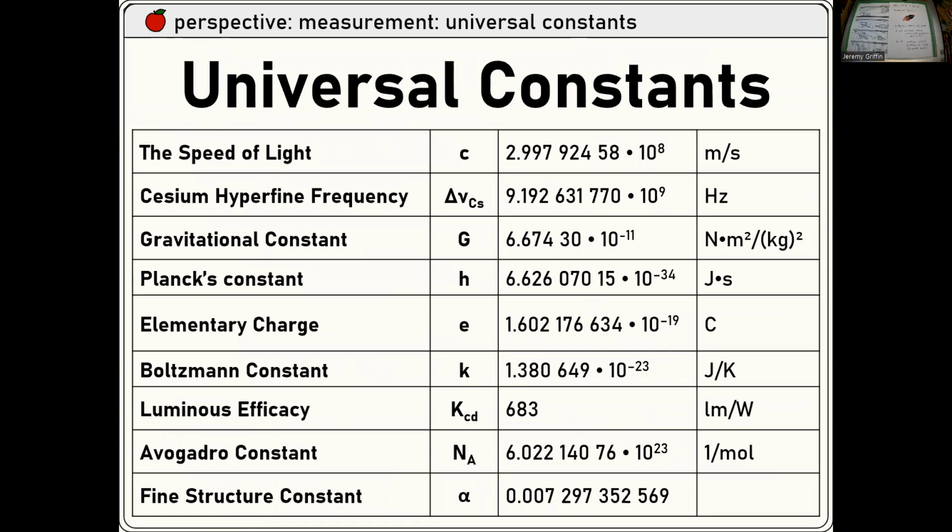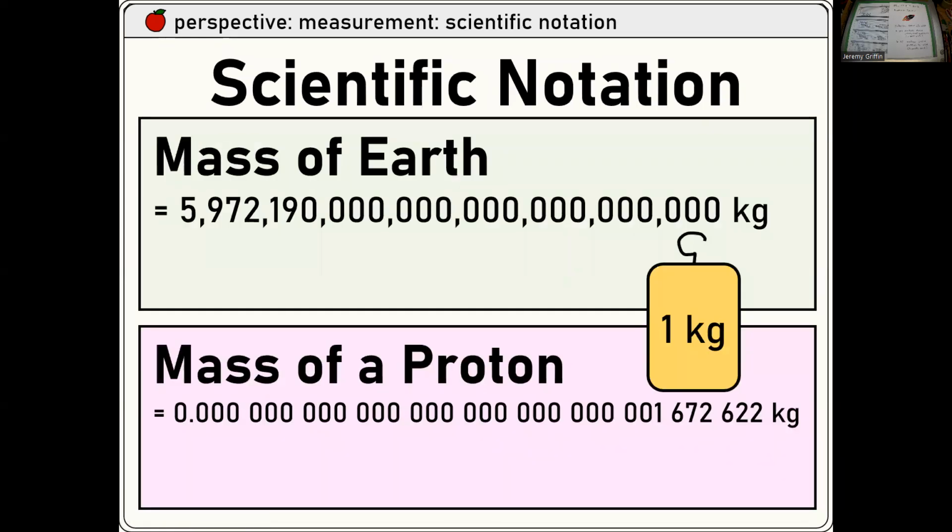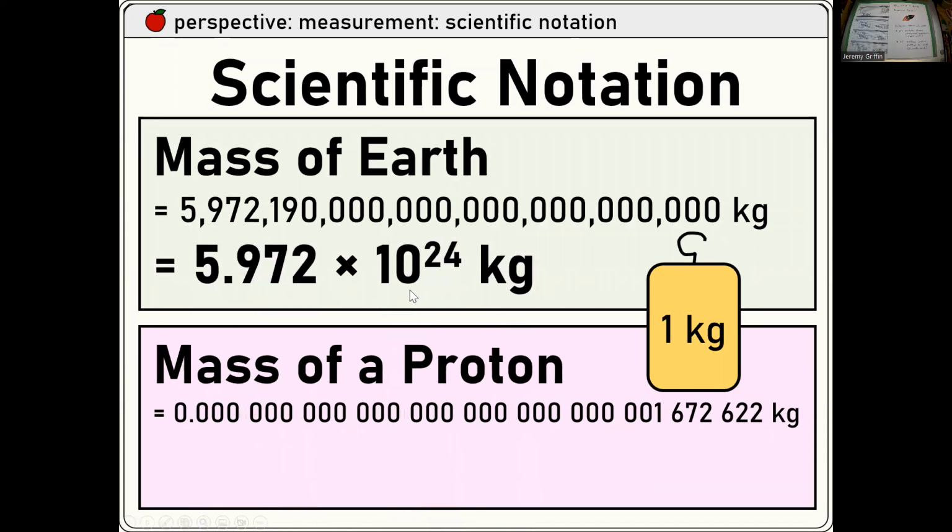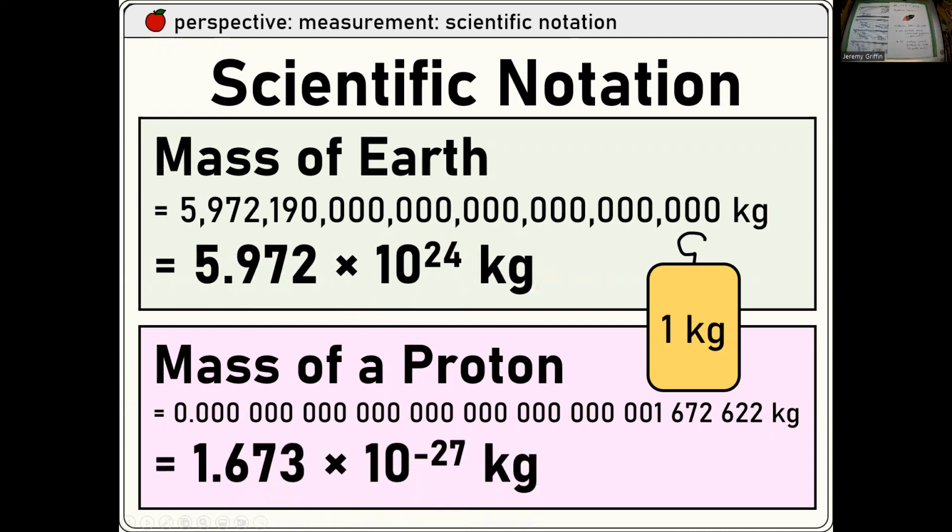Here are some universal constants. I think the only ones relevant to you are the gravity constant, 6.67 times 10 to the negative 11 meters squared per kilogram squared, and maybe the speed of light might pop up, 3 times 10 to the 8 meters per second. There are some universal constants that nobody quite knows why they are what they are. Interesting. Scientific notation: the crazy big mass of the Earth is like 10 to the 24 kilograms. The mass of a proton is tiny, tiny, tiny, like 10 to the negative 27. You know negative exponents don't make the number negative, they just make it really small, right?